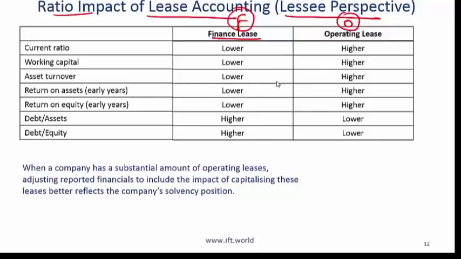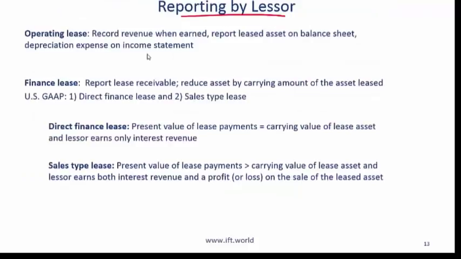And if you understood the discussion from the previous slide, all this should make sense. Again, from a testability perspective, understanding the impact of whether a company does a financial lease or an operating lease is important. When a company has a substantial amount of operating leases, adjusting reported financials to include the impact of capitalizing these leases better reflects the company's solvency position. Later in this class, we are going to look at a mock exam where we convert operating leases into financial leases. Now let's take a quick look at the lessor perspective.